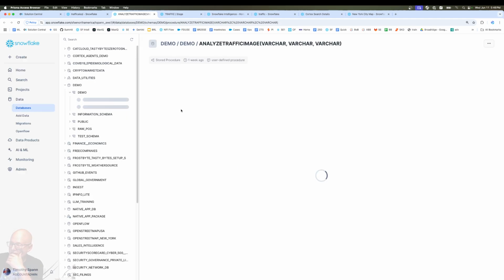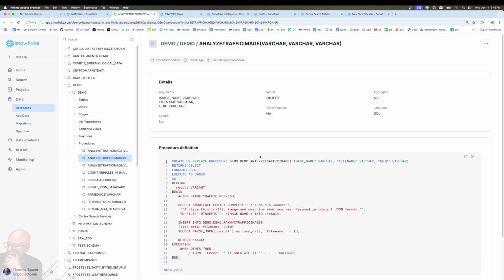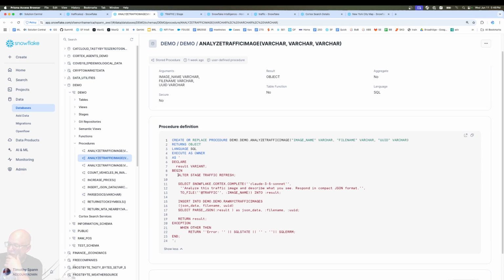I believe this is the right one. There, a couple of them are similar. Yeah, we got the image name in. And I'm going to refresh the stage. It's a good time to check for it since we just did a put so that it'll show up there.